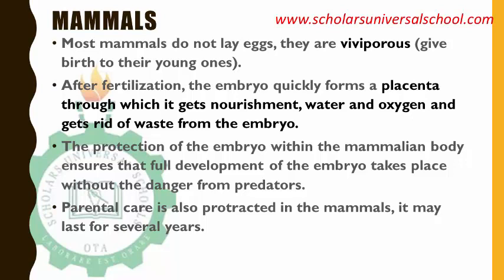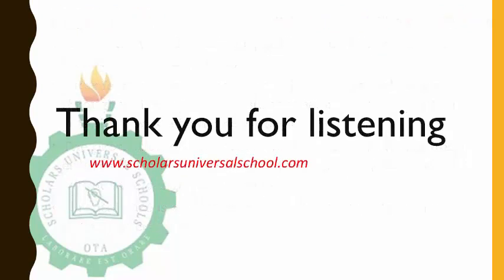So the protection of the embryo within the mammalian body ensures that full development of the embryo takes place without danger from predators. You can see that the embryo is not exposed to predators. The eggs are not released. Everything is inside the female body. So we notice parental care in mammals. Even though parental care is first noticed in birds, you can see that they incubate their eggs, and they even go along with their chicks for some time, but it is not permanent. But we notice more parental care in mammals, and it may last for several years.